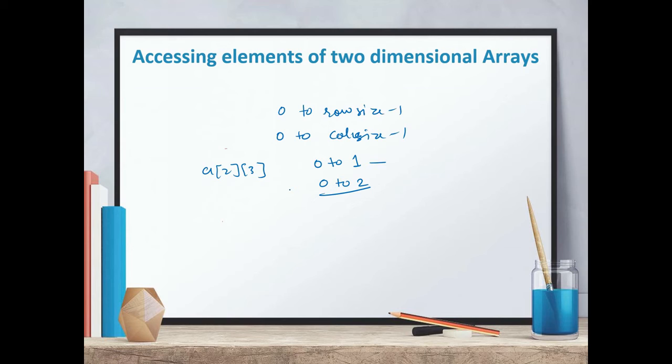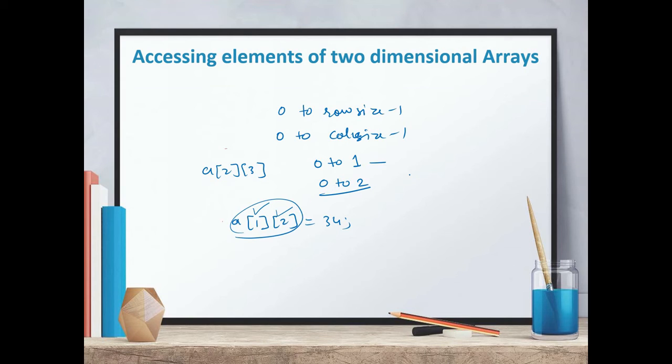Okay, and how to access an individual element? So we can write like this: a[1][2]. And we can assign any value. We can use this individual element with subscripts in any operations, arithmetic expressions, relational expressions, anywhere in output statements and all. So we can access these individual elements by indicating two subscripts or indexes. The first one indicates the row, the second one indicates the column.